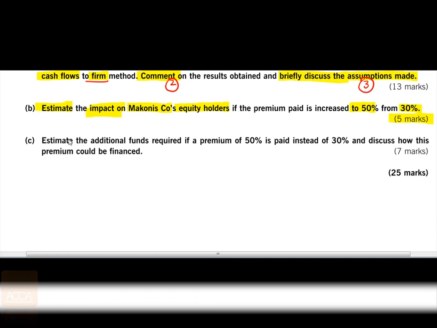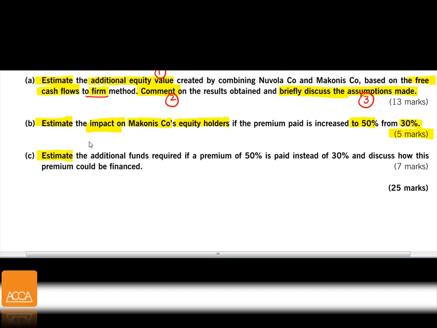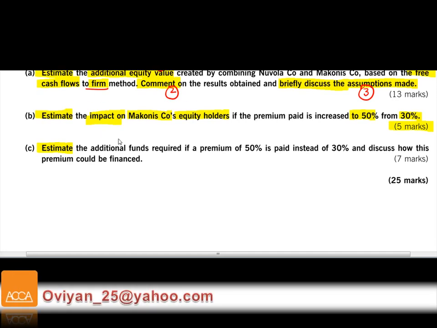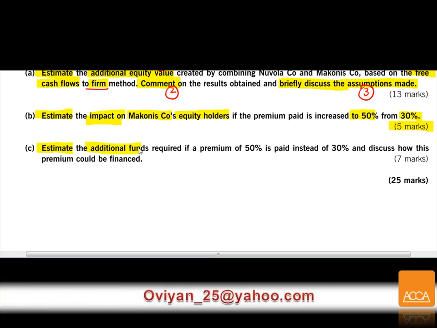Next one is part C of the question, estimate. There are the 3 estimates here, so there should be some computational element required. Estimate the additional funds required, how much extra money. This is funding issues.